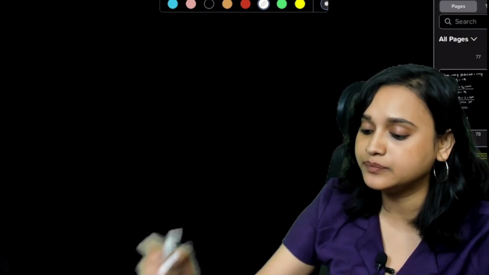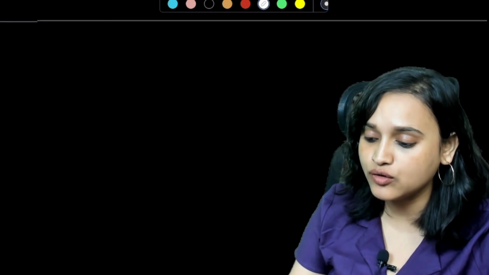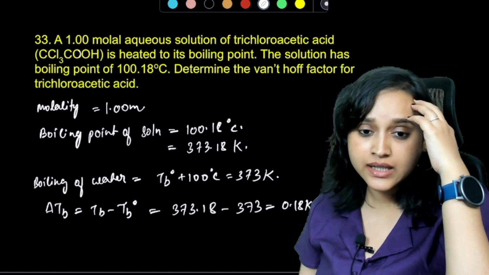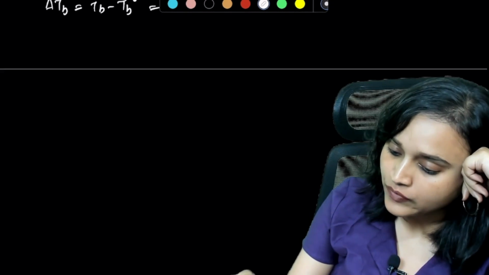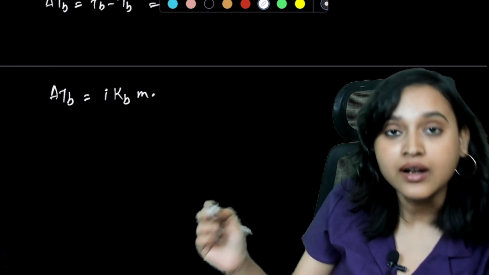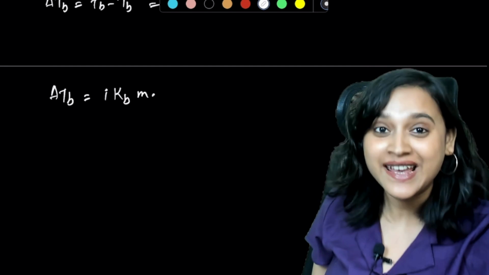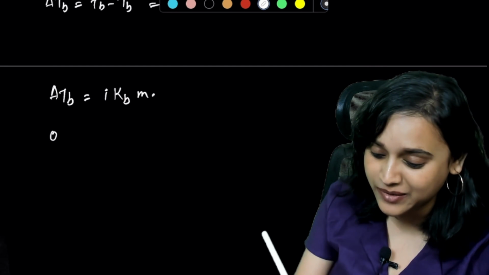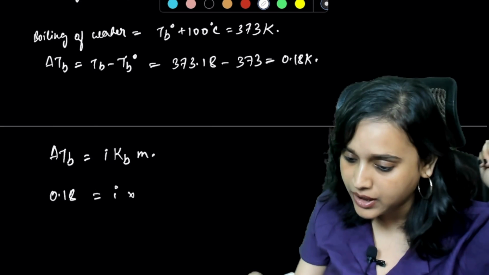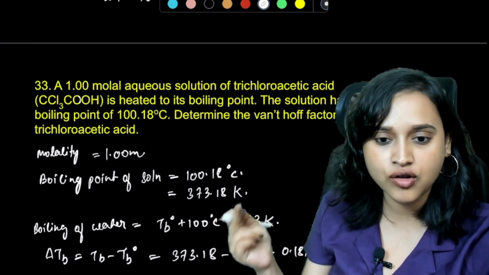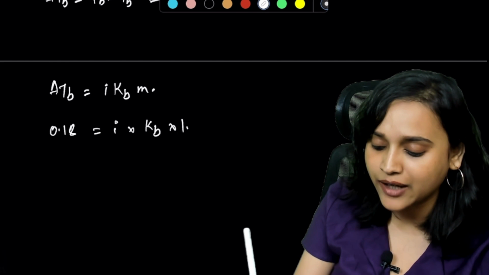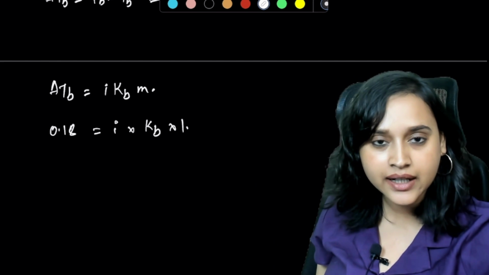Okay. Once I do this, now what do I have to do? Determine the Van 't Hoff factor. Now you know that delta Tb is equal to i Kb m. Molality is given to you. Is that right, everybody? Yes. So delta Tb, you know that it is 0.18, is equal to i, you have to calculate, Kb. Kb is not given to you, right? So it will be i Kb multiplied with 1. Is that right, everybody?